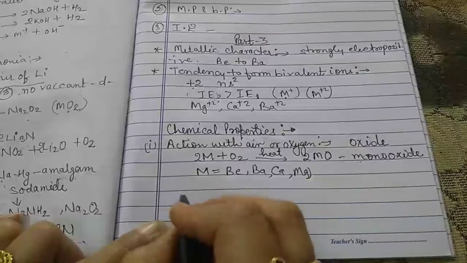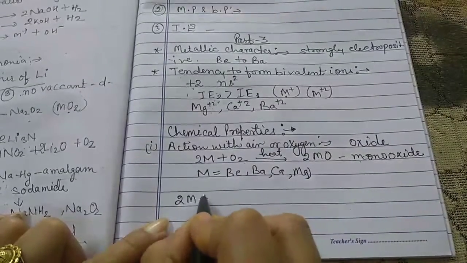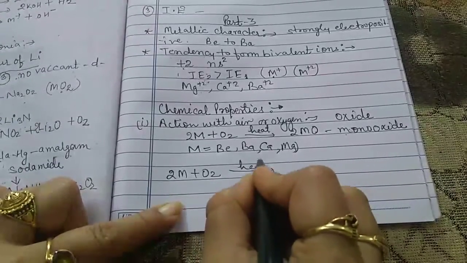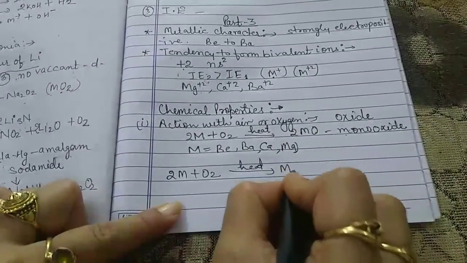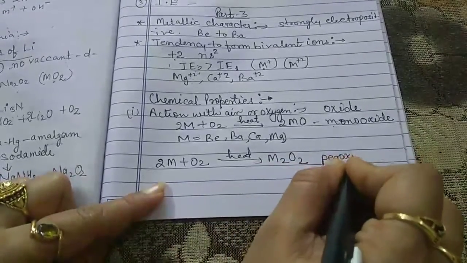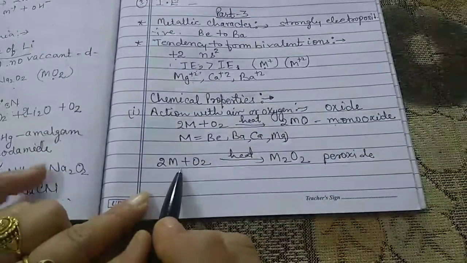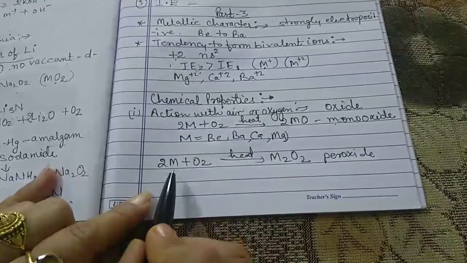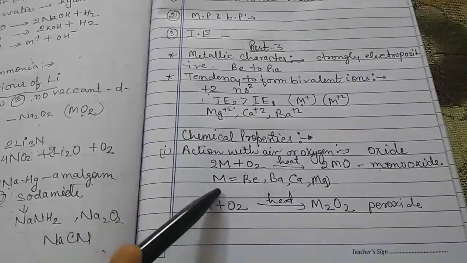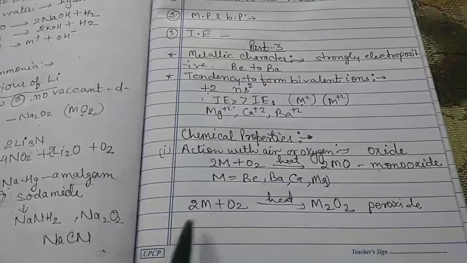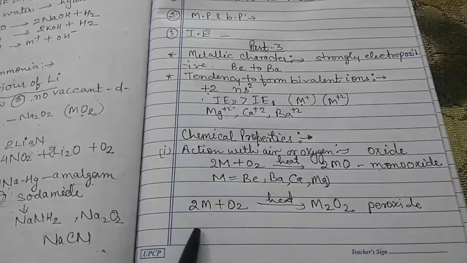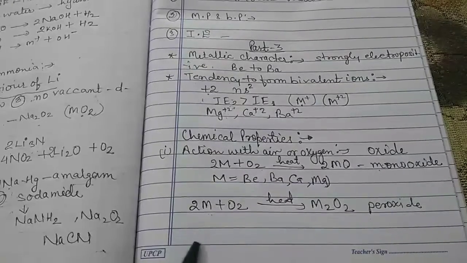Now another type of oxide formation is 2M plus O2. Again, when we heat the mixture, we get MO2, and we all know very well this is the peroxide. Here M is barium or strontium. The reactivity with oxygen increases as we move down the group due to the increase in the electropositive character of the element.